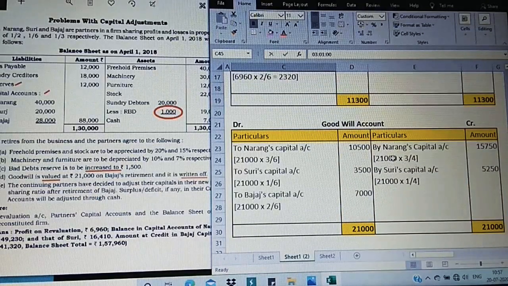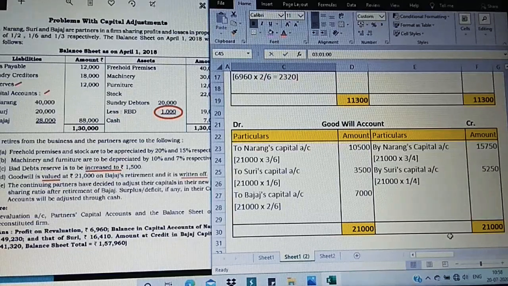So this we have to write off in the new ratio for Narang and Suri. So I get 15,750 and 5,250. Just observe it, you will understand how to do it. This is just simple because they have not given Bajaj's share. They have given the firm's, so we have to take it completely.